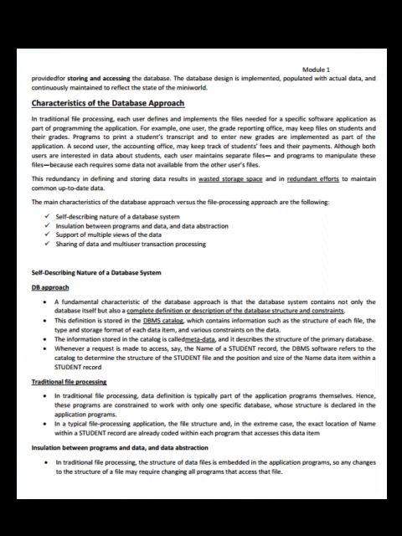The information stored in the catalog is called metadata, and it describes the structure of the primary database. Whenever a request is made to access, say, the name of the student record, the DBMS software refers to the catalog to determine the structure of the student file and the position and size of the named data item within a student record.